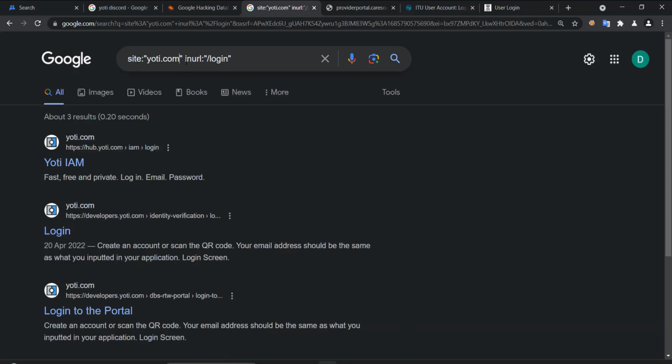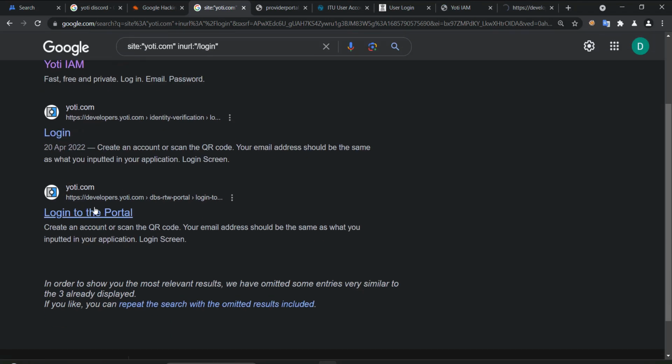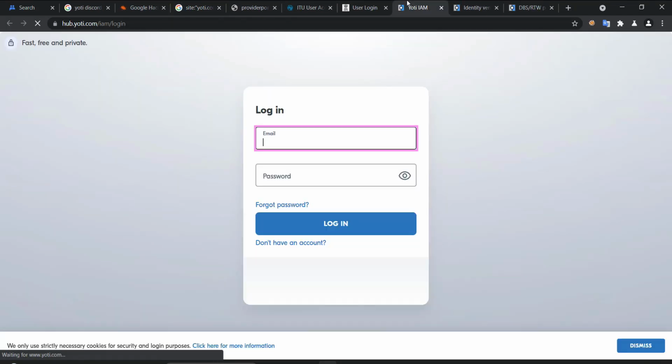So when we added only in URL/login, we got all the domains and the subdomains of yoti.com that they have the login page. So we can check them all. We have the 3 main domains.